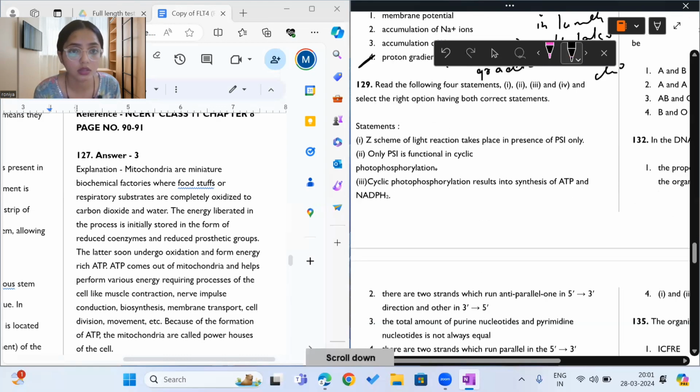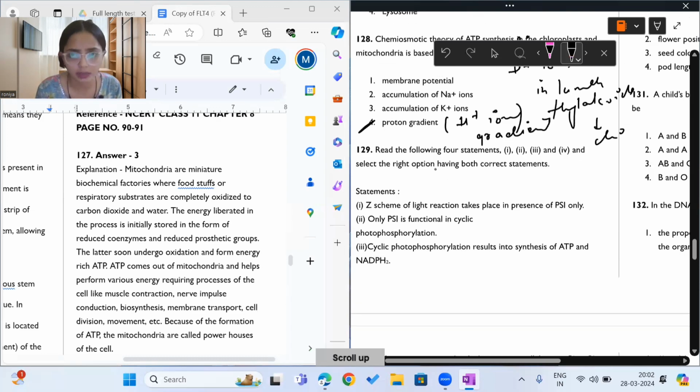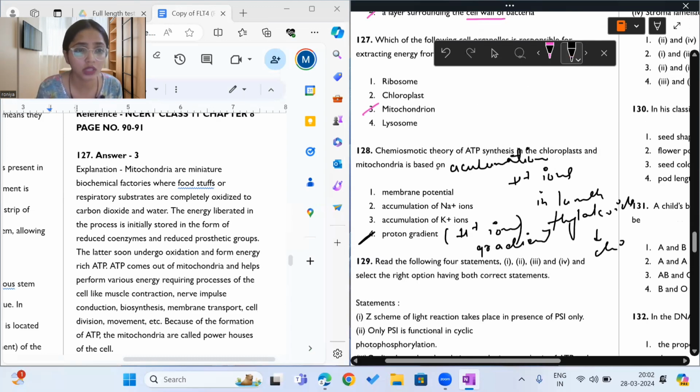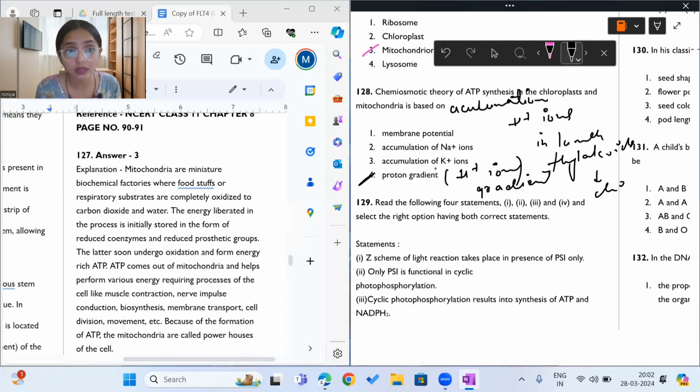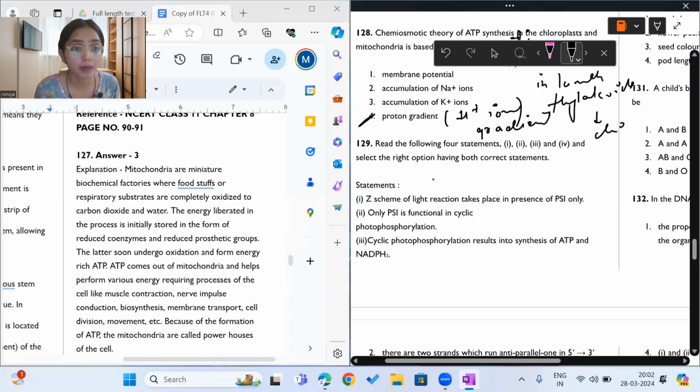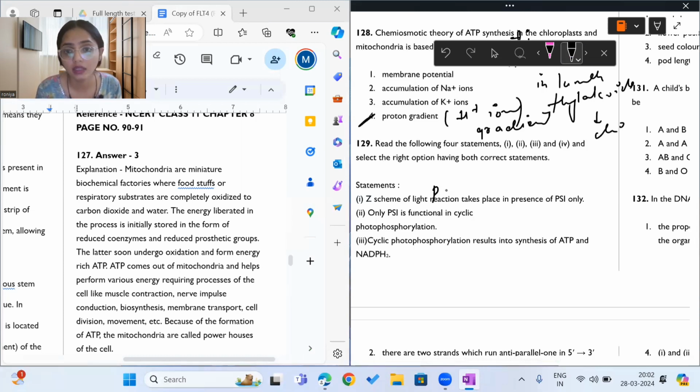Chemiosmotic hypothesis. Okay, I want to tell one statement here. Chemiosmotic hypothesis is given by Peter Mitchell. Whether it is correct or not, all of you who have reached this section of the video, tell me whether this statement is correct or not. The statement is: chemiosmotic hypothesis is given by Peter P. Mitchell. That is my statement to all of you. Tell me whether it is true or false in the comments.